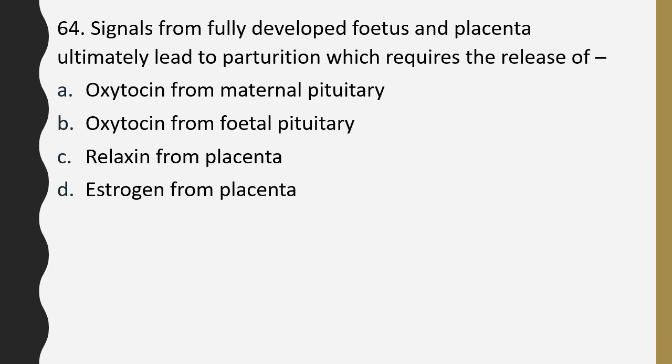Question number 64. Signals from fully developed fetus and placenta ultimately lead to parturition, which requires release of oxytocin from maternal pituitary, oxytocin from fetal pituitary, relaxin from placenta, estrogen from placenta. Correct answer is option A, oxytocin from maternal pituitary.